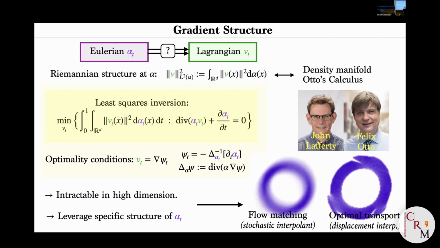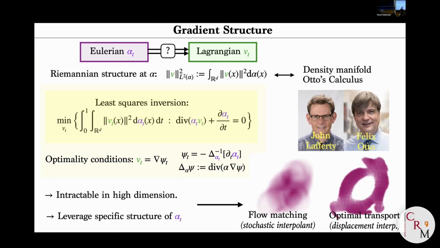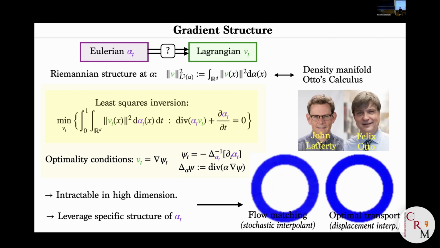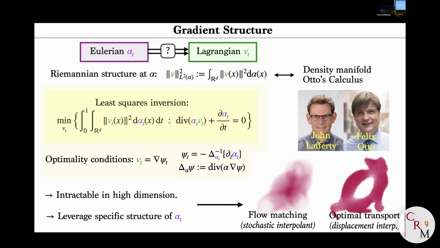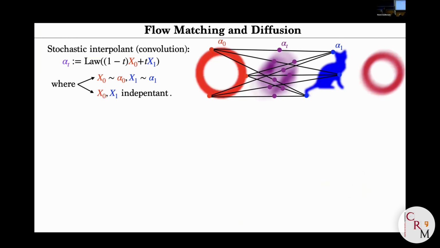The complexity of optimal transport is cubic in the number of particles. So of course, with a lot of particles, it's still hard, but at least there are polynomial time algorithms to do the computation. It's something you can do on a computer, and people do solve optimal transport on a computer. Okay, so flow matching first, which is kind of a generalization of diffusion models. Here the idea is you are going to prescribe the Eulerian interpolation. You are going to give a formula for the interpolant alpha of t. And the simplest way to do this is just to do a convolution, in some sense, of the density.